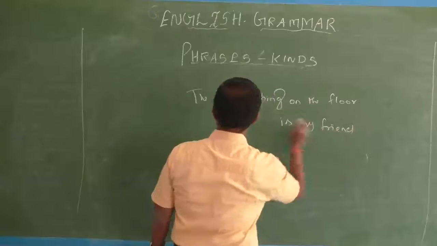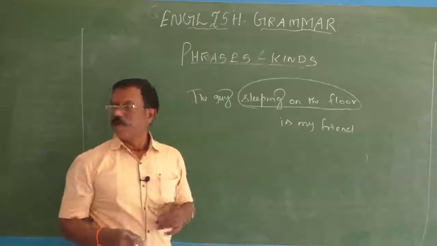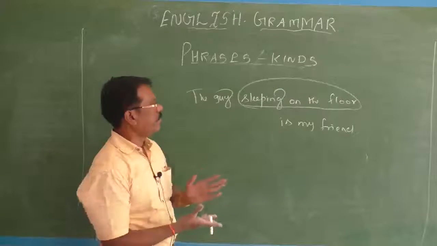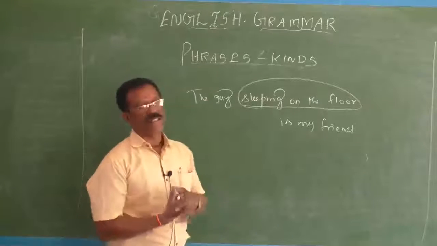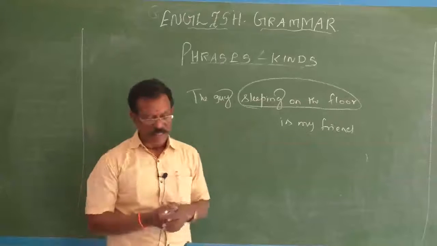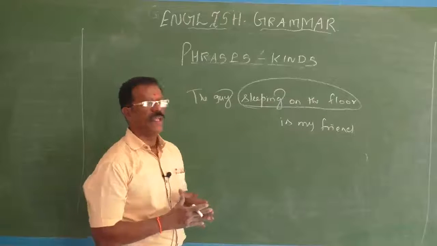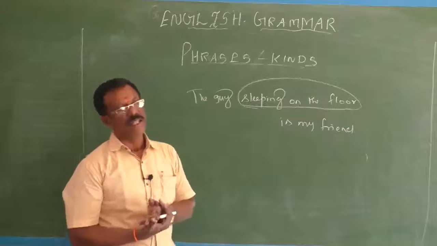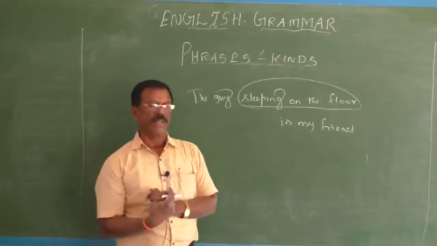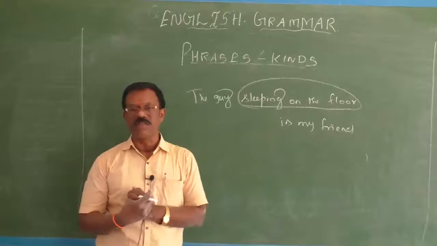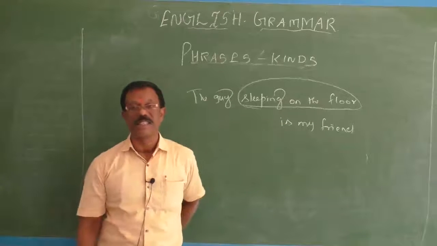Here what's an adjective phrase? Sleeping on the floor. Actually, guy is a noun. It is described by such a group of words, sleeping on the floor. But here we don't have any adjective. It functions as an adjective phrase because it is introduced by the present participle sleeping. So sleeping is a present participle. In this way, an adjective phrase can be introduced by a preposition or sometimes by participles. In such cases, you don't have any adjectives in that group, and we call such a group of words an adjectival phrase.